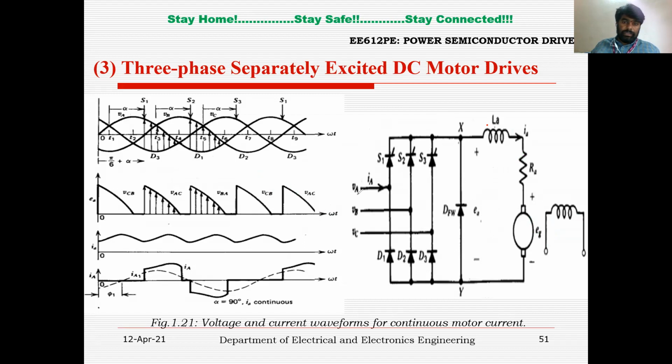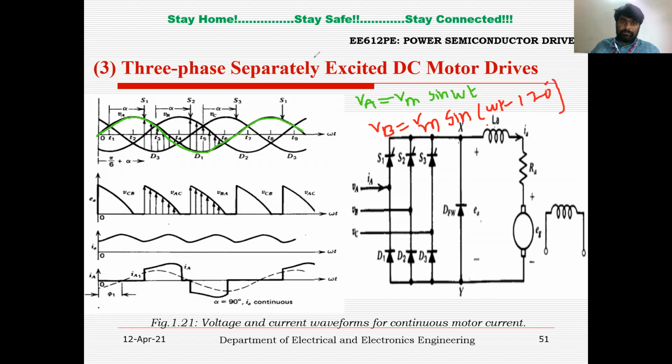Here, as I told you, VA equals the reference voltage, which is Vm sin omega t. At different values of omega t, you can see the VA curve like this, starting from the reference point at omega t equals 0 onwards. Similarly, VB will lag VA by 120 degrees, so I can write it as Vm sin of (omega t minus 120 degrees).